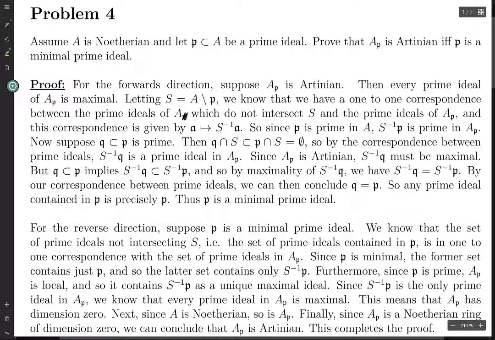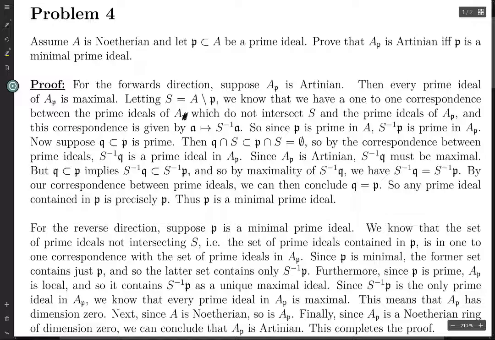And so therefore S inverse Q is a prime ideal in the localization. That's because of our correspondence. But now, since the localization is an Artinian ring, and in Artinian rings prime ideals are maximal, in particular S inverse Q is maximal. Also, the fact that Q is contained in P implies that S inverse Q is contained in S inverse P.